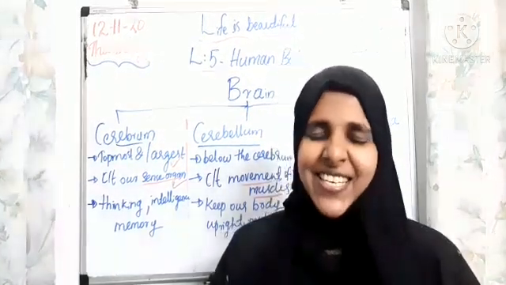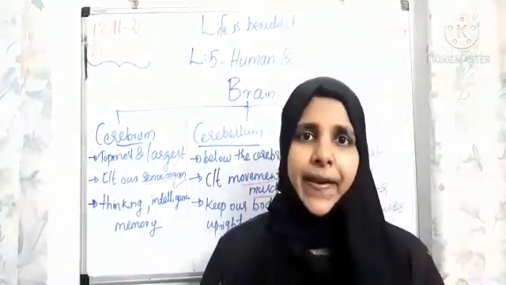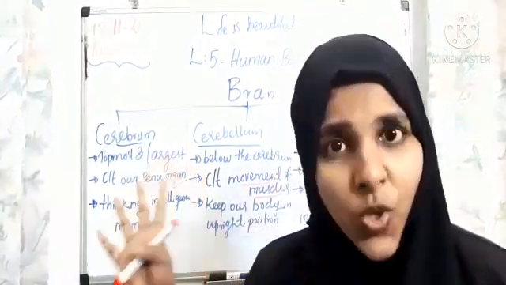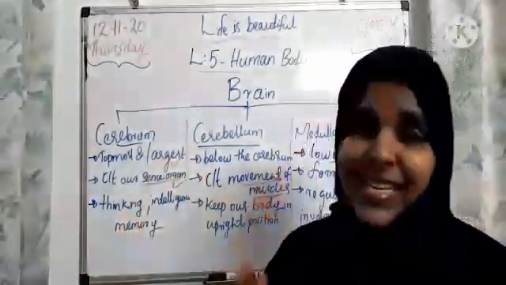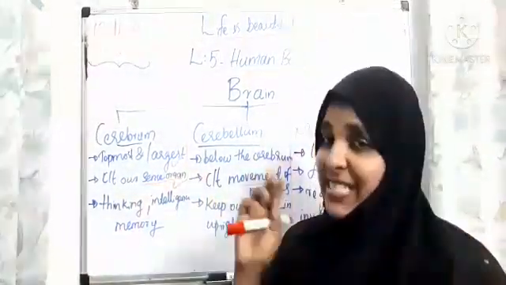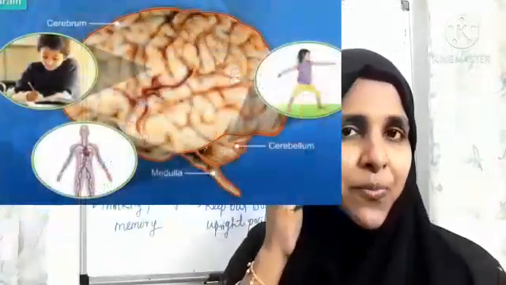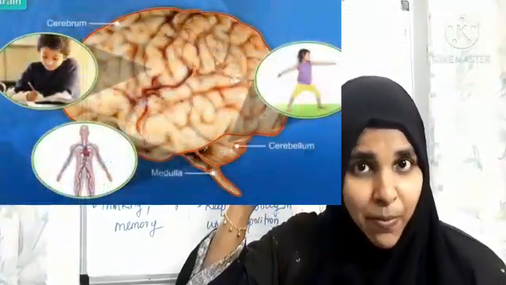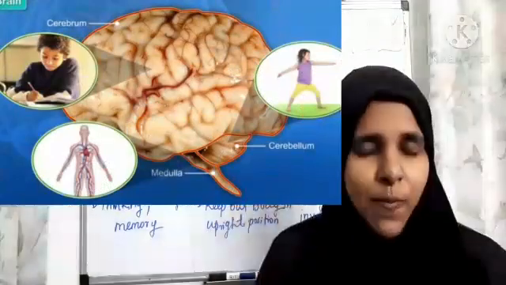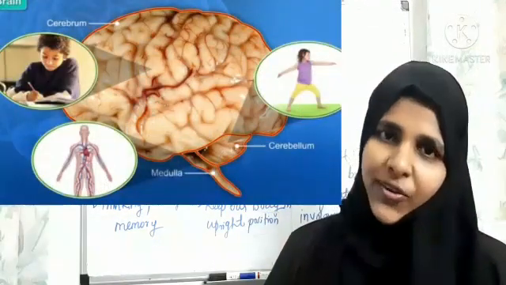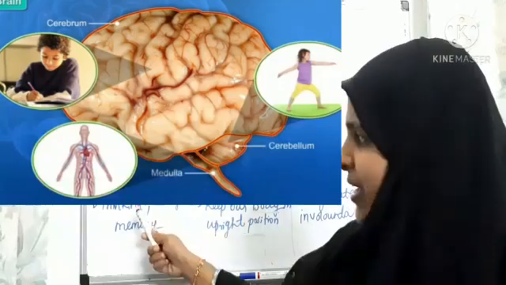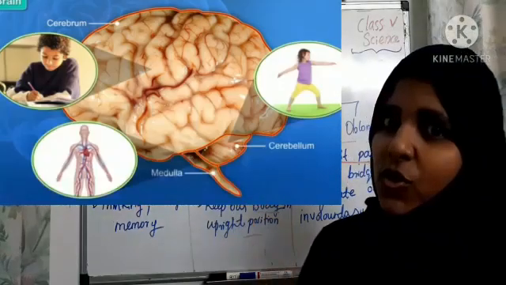So dear children, this is all about today's section. When you are learning about the parts of the brain, you have to understand the difference and check the diagram. You know that the cerebrum is the largest part of the brain and below that is the cerebellum and the lowest part of the brain is the medulla oblongata. Clear? And the main differences and functions you have to understand.